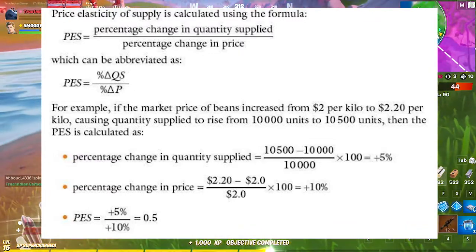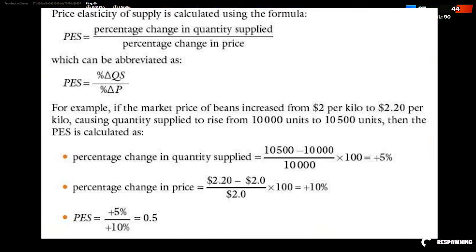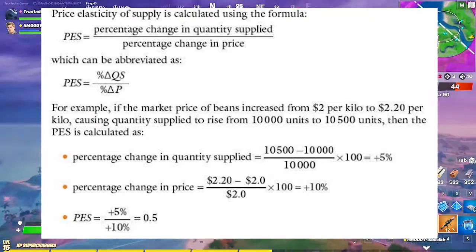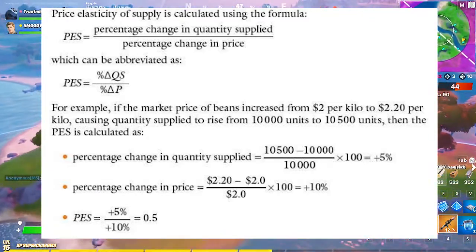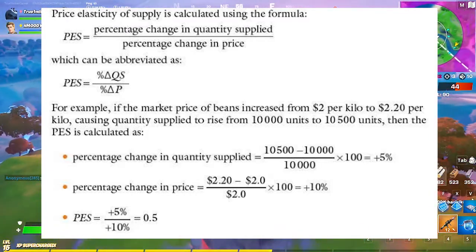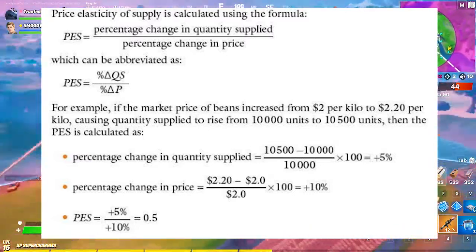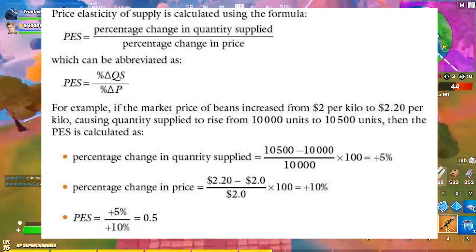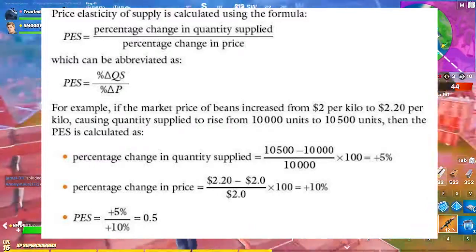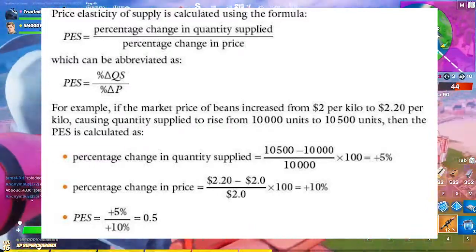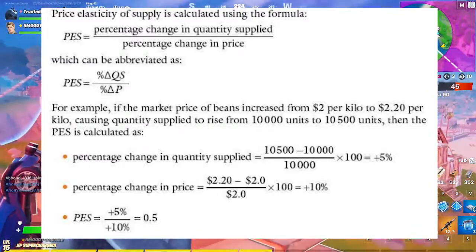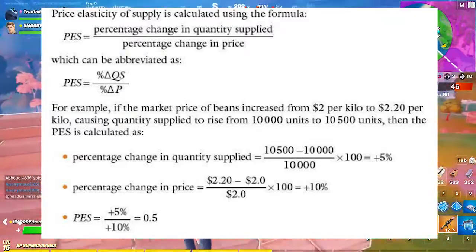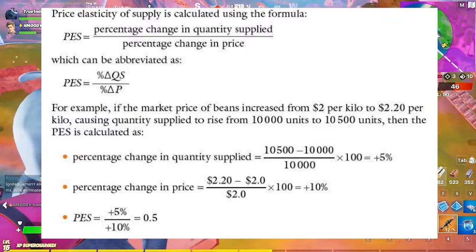So here we are going to use an example. If the market price of beans increased from $2 per kilo to $2.2 per kilo, causing the quantity supplied to increase from 10,000 units to 10,500 units, the answer is 0.5. Here we are getting 0.5. The answer is positive because supply and price have a positive relationship. So in both cases we will ignore the sign.